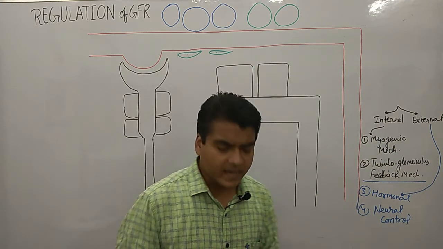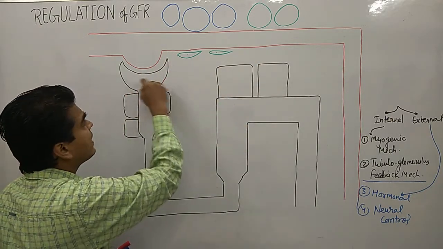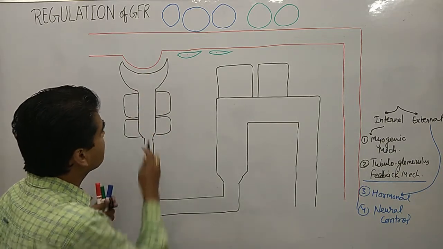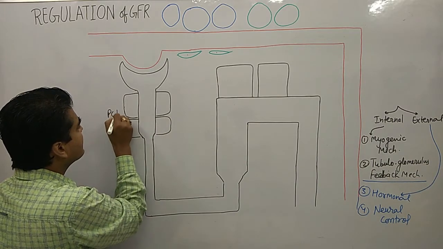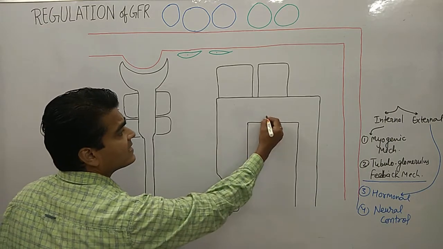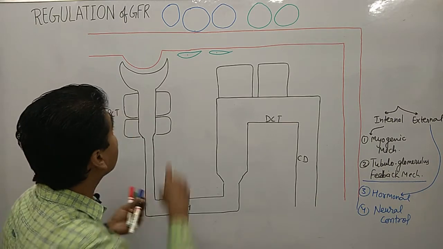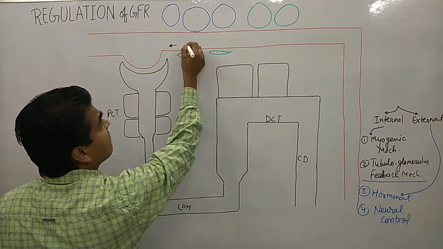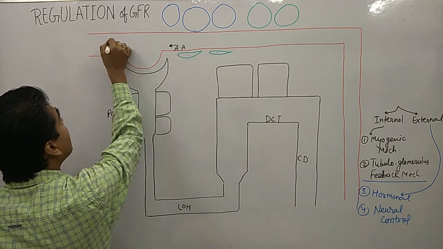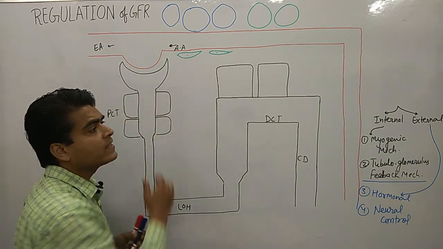Okay, now look at here, this is our whole urinary system. This is the glomerulus and Bowman capsule region. Then this is the PCT. Okay, this area is basically a PCT, and then loop of Henle, and then this area is DCT and collecting duct. Okay, so these are the areas, and this is basically our afferent arterioles, and this is basically efferent arterioles. So first we are looking how myogenic mechanism works.